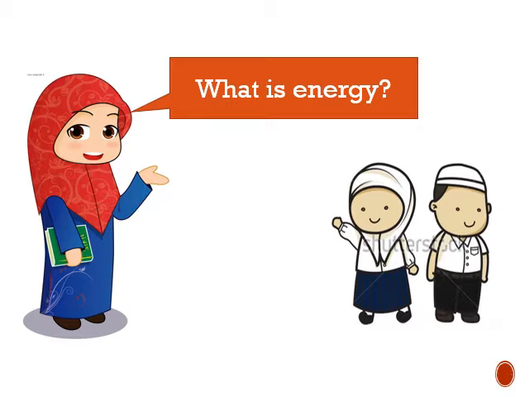Because your phone, the energy will come from the battery inside the phone. A car, the energy comes from the oil that it uses. How about us humans? Or how about the animals? How about all other living things? So of course, the energy comes from the food that we eat. Like animals, they get the energy from the food that they eat. How about plants? Where do they get the energy from? That one we're going to look at in the slide.